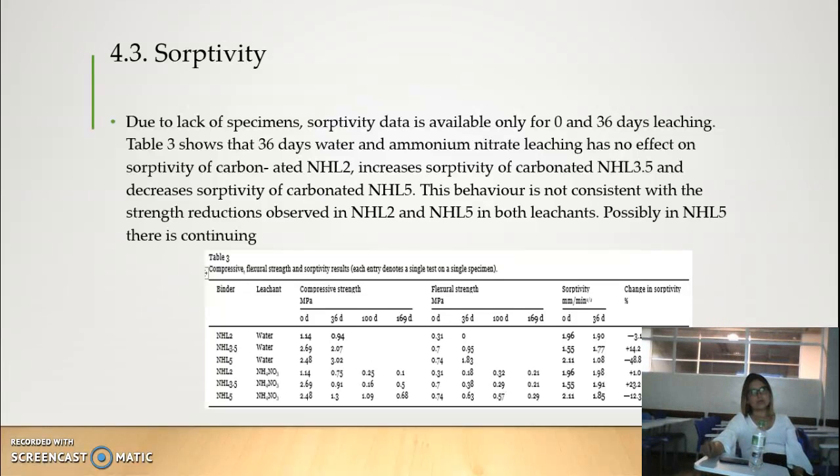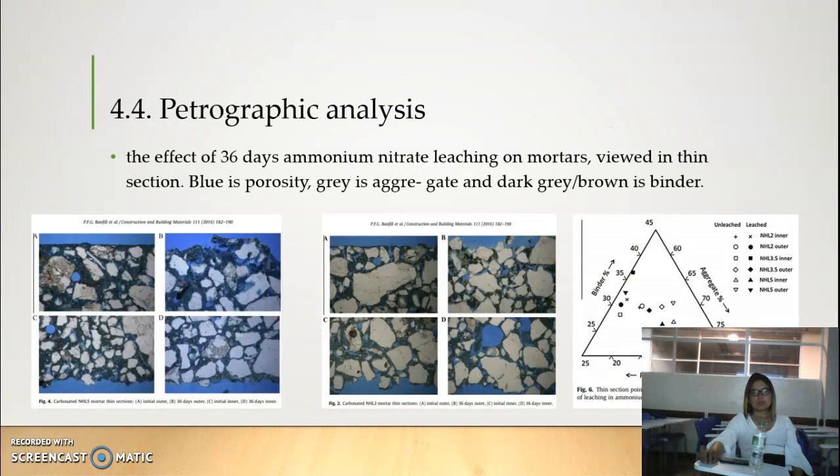Table number 3 shows that there is a clear difference between the specimens leached in ammonium nitrate and the untreated zero. Due to the lack of specimen data, strength data is available only for the 0 and 36 days of leaching.